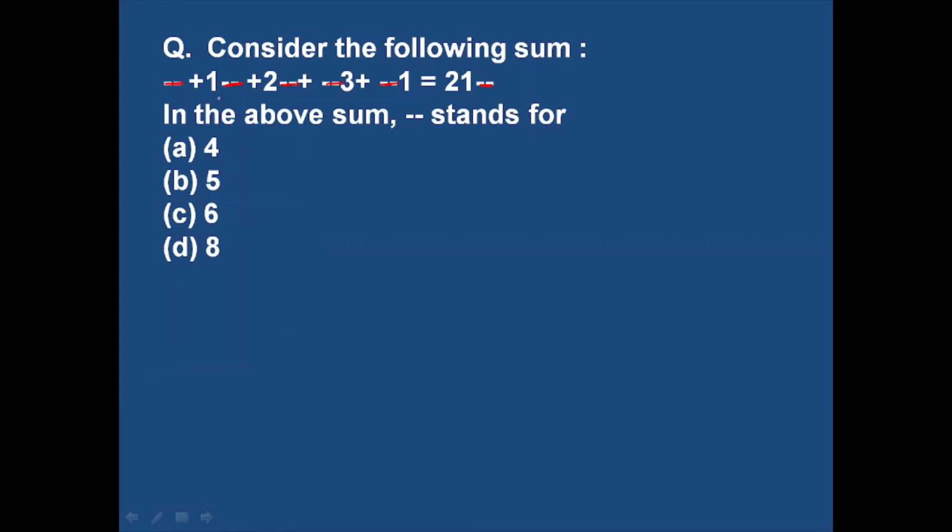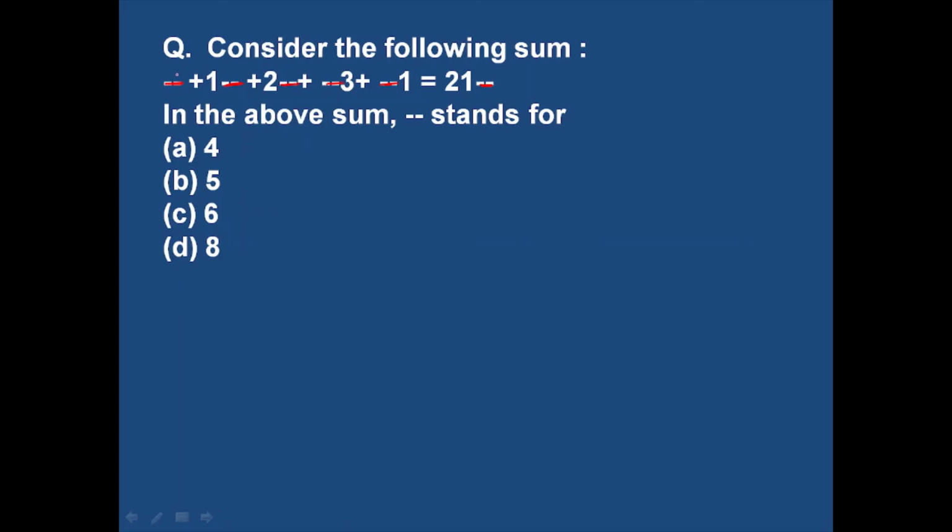Suppose we are just verifying; this is the only way through which we can solve this question through the objective approach. If we put 4 here, then here also there should be 4. The unit digit of the resultant number will be 4.